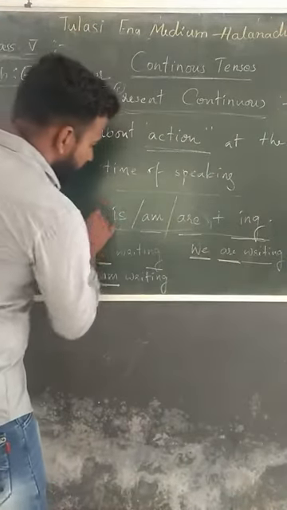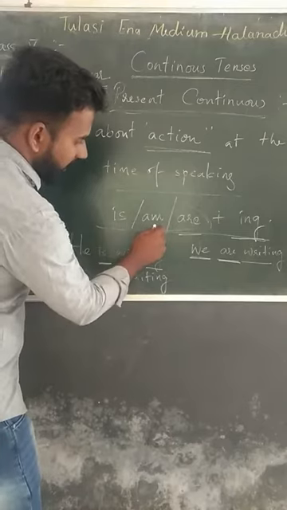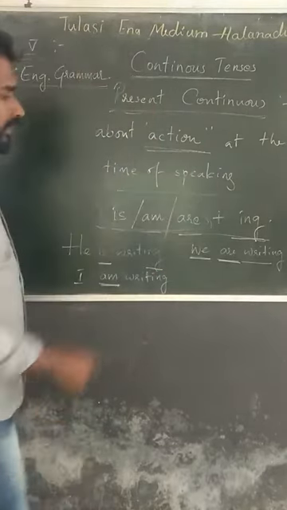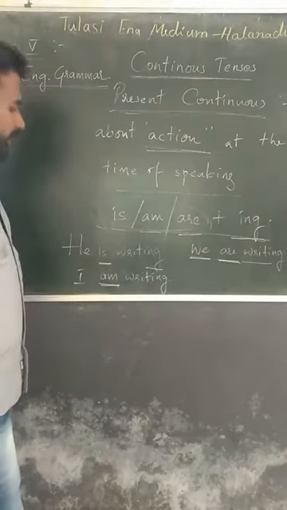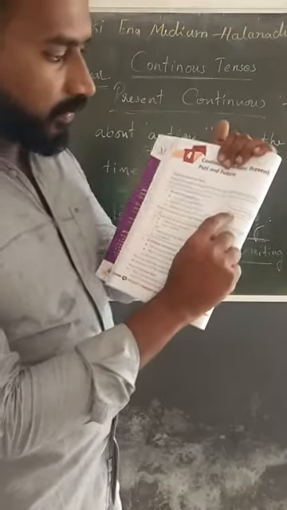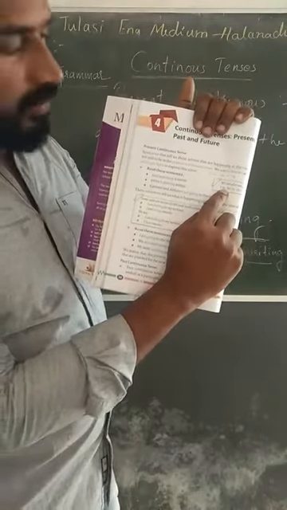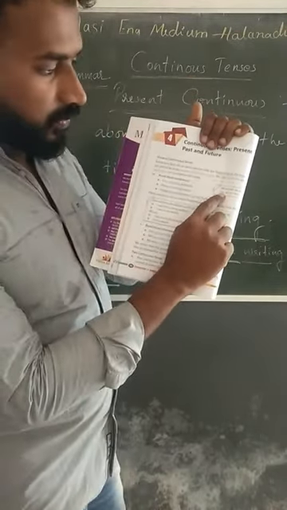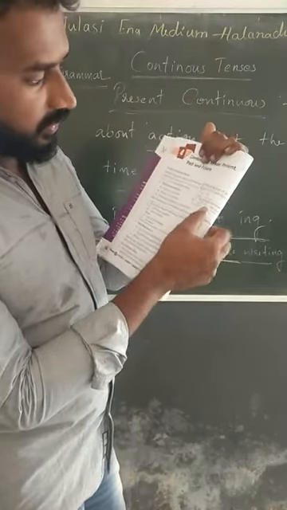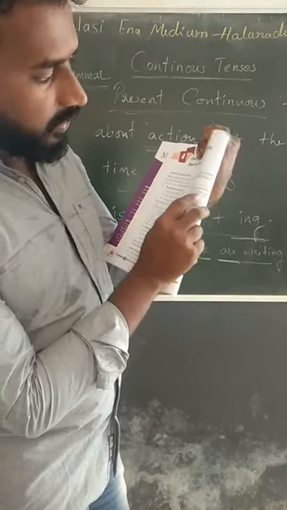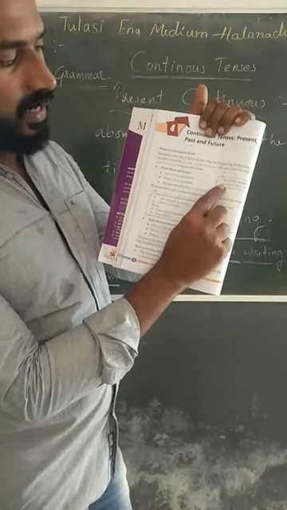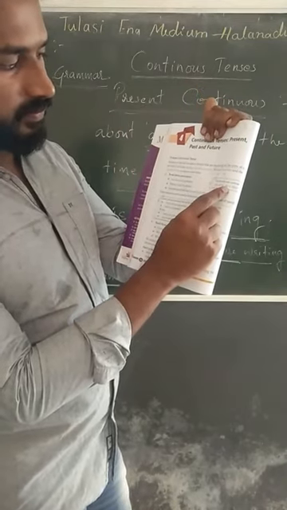Keep this in your mind: is, am, or are plus ing for present continuous tense. We can also write it in short: I am, we are, she is, they are, etc.